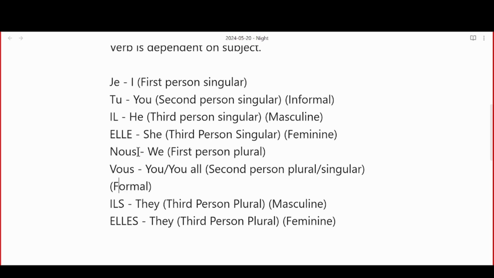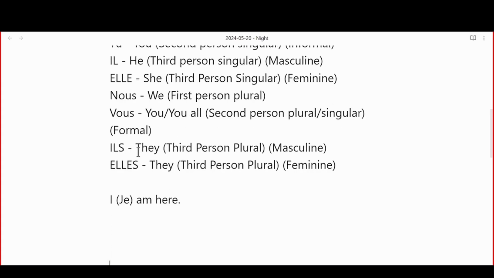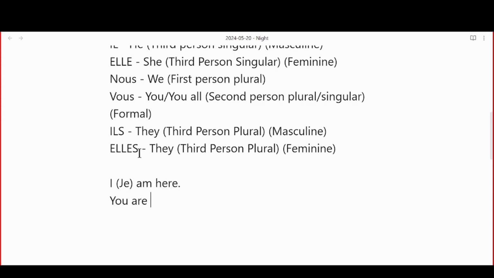Understood, guys? So, let's say if I want to say, I am here. Shrish, how would I replace that I? Je. I'll say it as je. Priyanka, if I want to say, you are here, how would I replace that you?